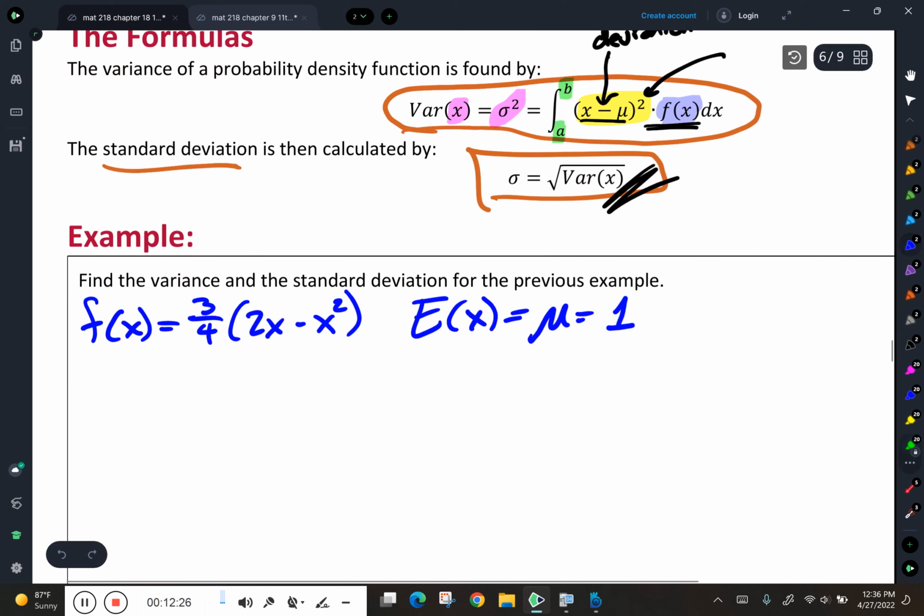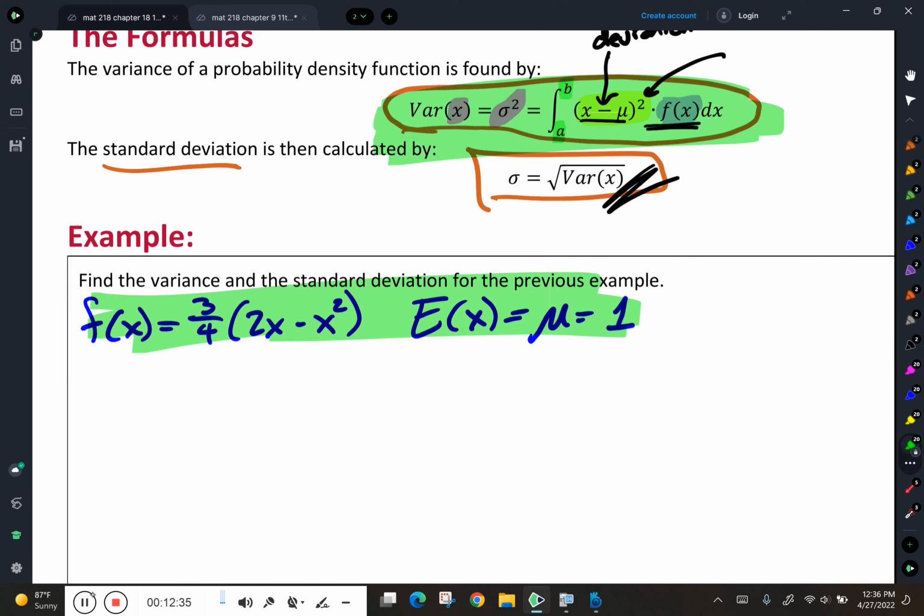I'm going to use that information right here. And this formula, and I'm going to put those two things together, and I'm going to go ahead and find that variance and then the standard deviation. Okay? First things first, I'm going to find my variance.